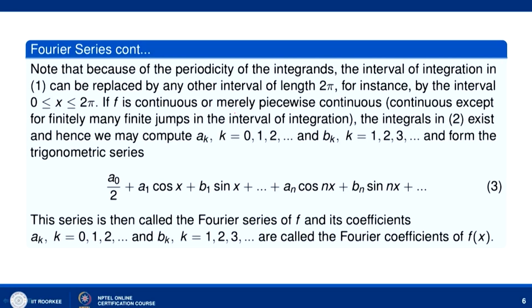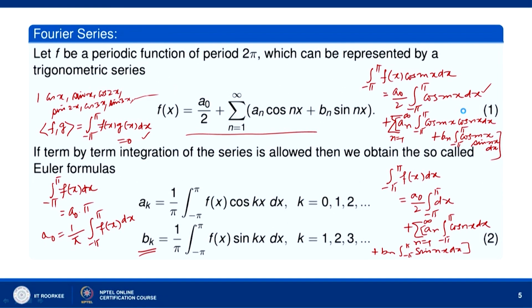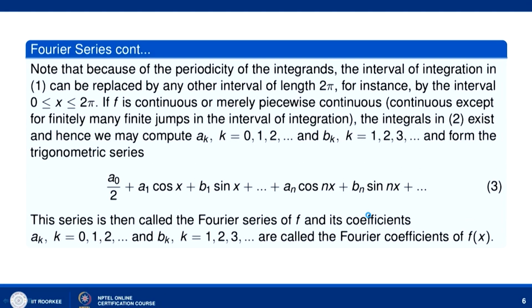Now, if f is continuous or merely piecewise continuous, piecewise continuity means it is continuous except for finitely many finite jumps in the interval of integration, the integrals in 2, which we call Euler formulas, exist even when the function f x has only finitely many jumps in the interval of integration.